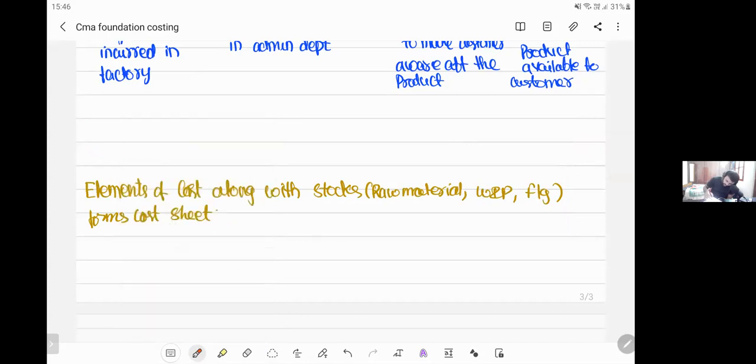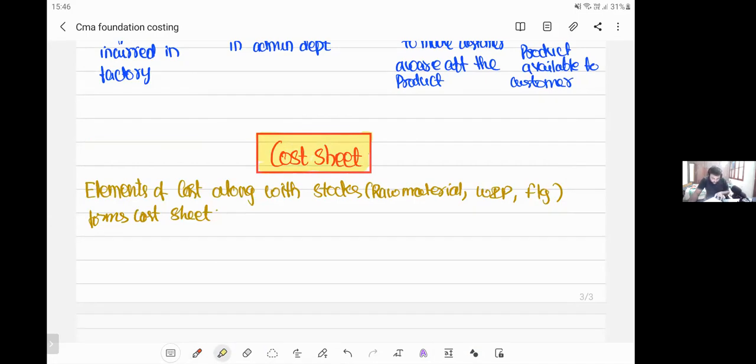Let me keep the heading: cost sheet. A compulsory question of around 5 to 6 marks is what you are supposed to expect in your examination. Though it is an MCQ examination, the cost sheet will surely come in the examination.